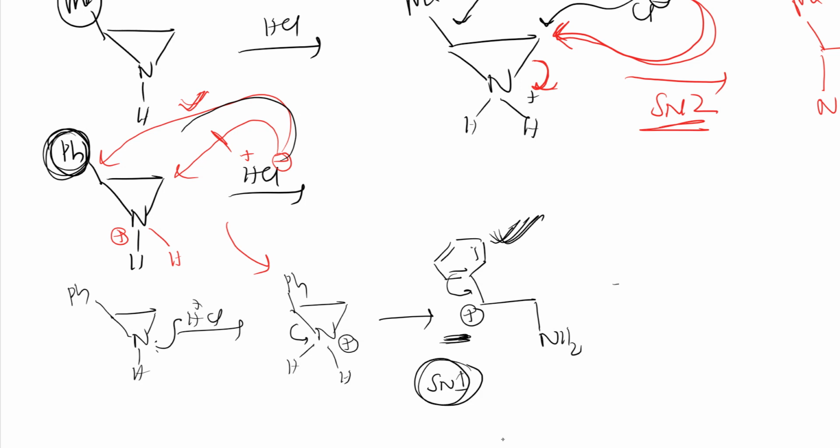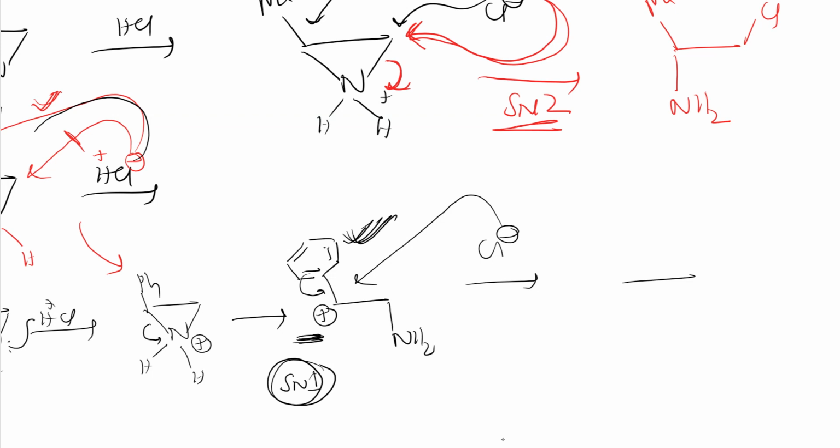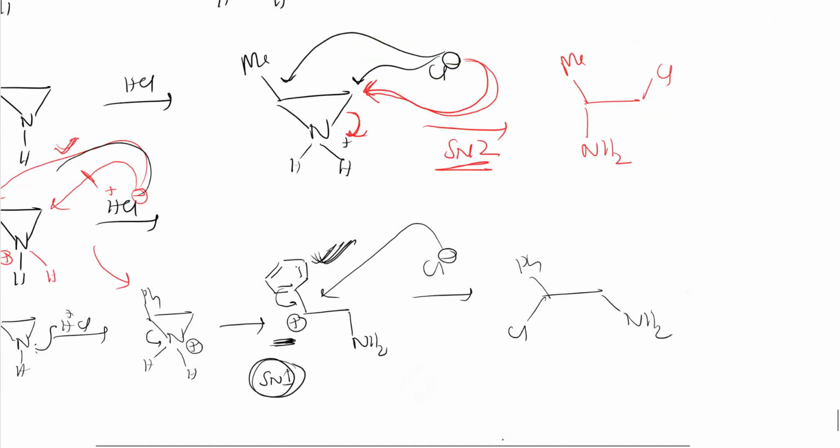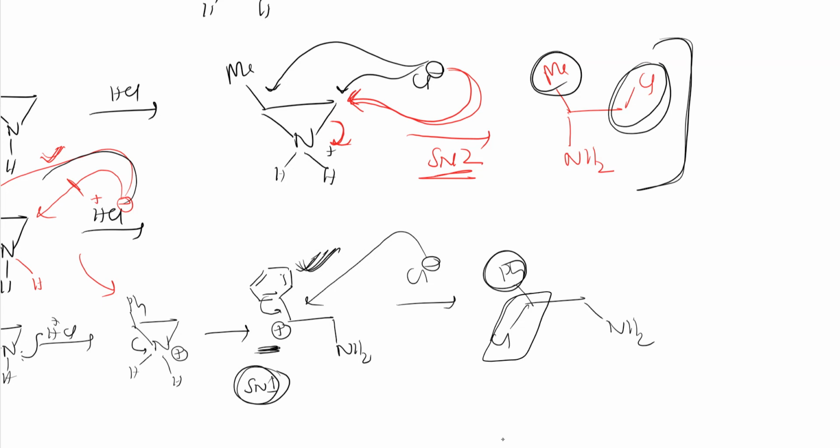Then what happens? Cl minus will be there. It can attack here from above or below. I'll get this product. So NH2 will be here, and here Ph, and here Cl. See, that's the difference. So when methyl is there, I got this product. Chlorine attacked here, the unhindered side, whereas when Ph is there, the chlorine attacked the hindered side because it is through an SN1 reaction.